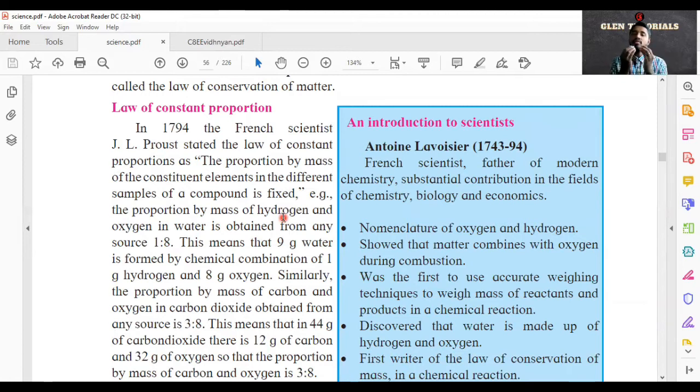Constant proportion of sugar, constant proportion of milk, constant proportion of water, constant proportion of tea powder. These all together will give us tea. Anything more or less, that is not tea. That is some nonsense that we make. It is not called tea. Let it be not even tea, let it be any dish or any cooking we do. We have to put everything in constant proportion. Then only we'll get the perfect dish.